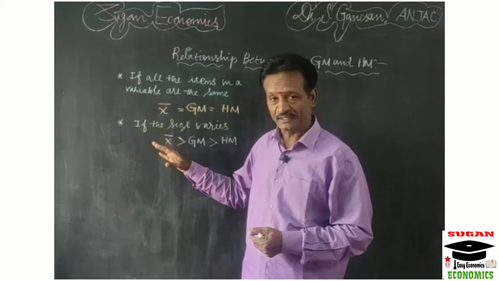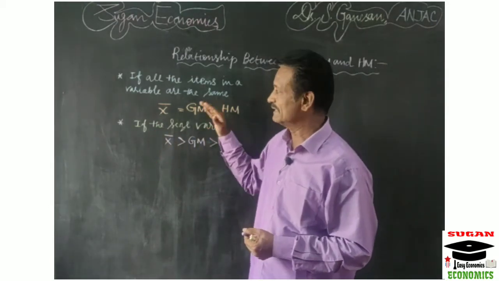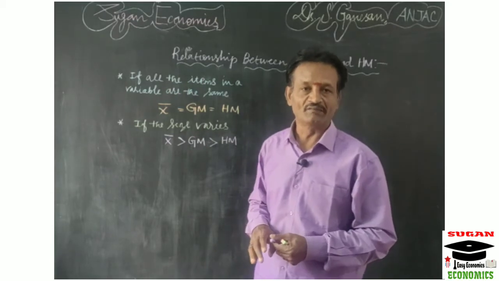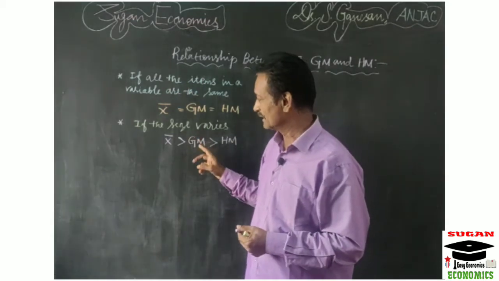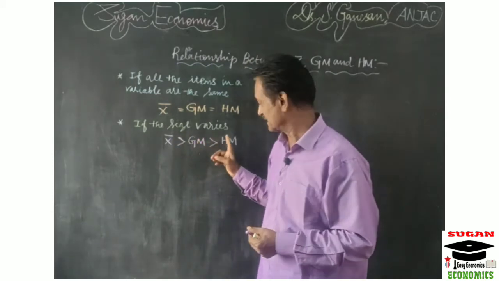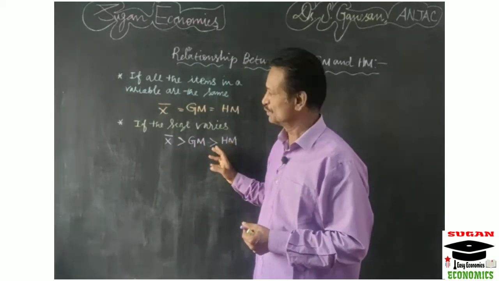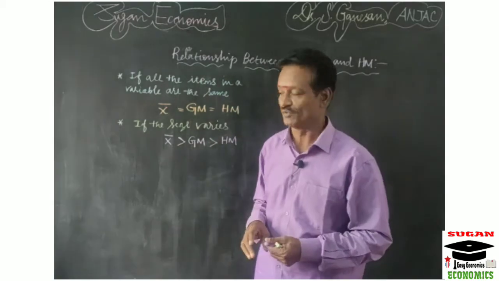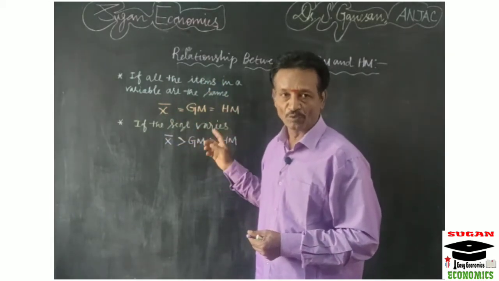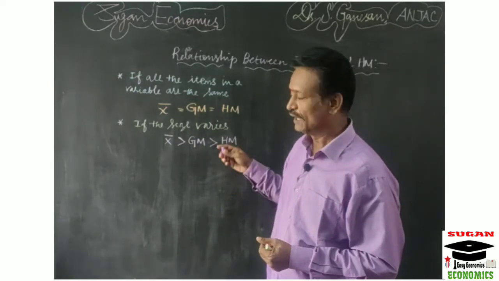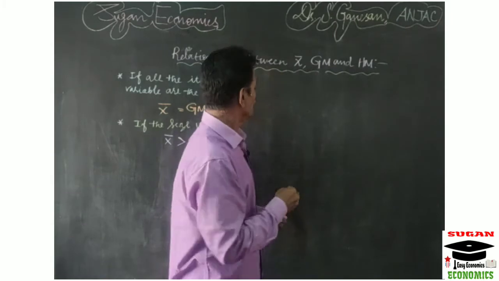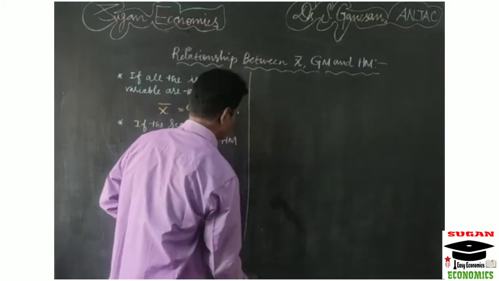Second, if the size varies, that is, if the given values are not equal and differ from each other, then arithmetic mean is greater than geometric mean, and geometric mean is greater than harmonic mean. These are the two important relationships between arithmetic mean, geometric mean and harmonic mean. Now I will prove the relationship with the help of an example. First, take the proof for the first case.